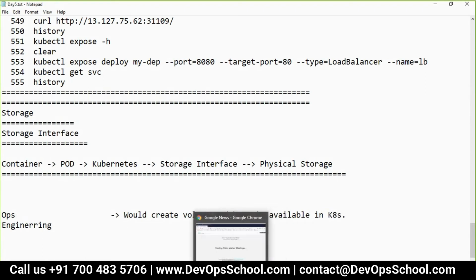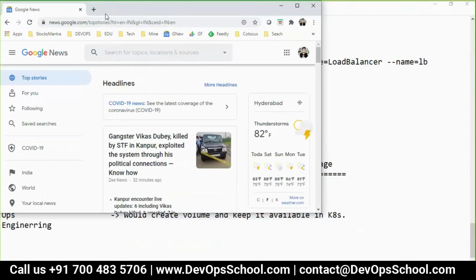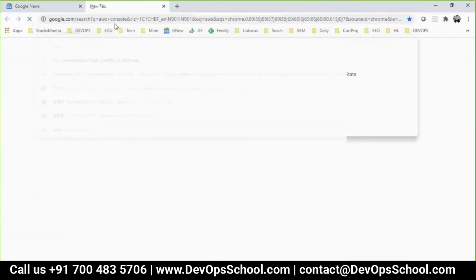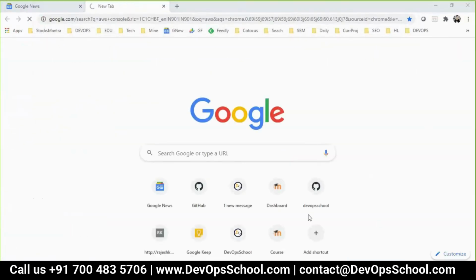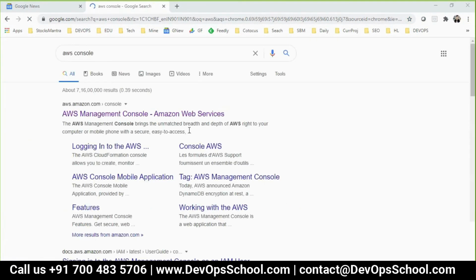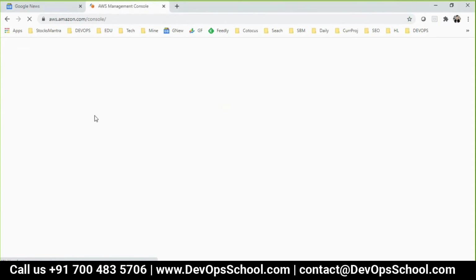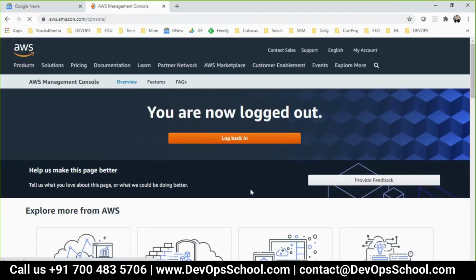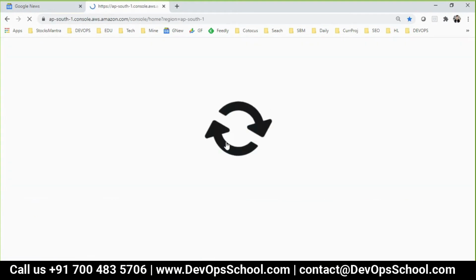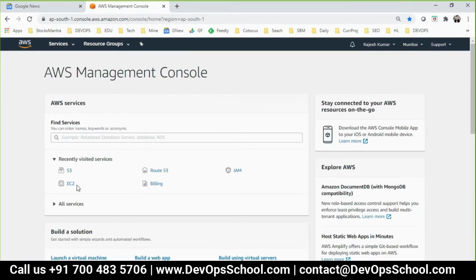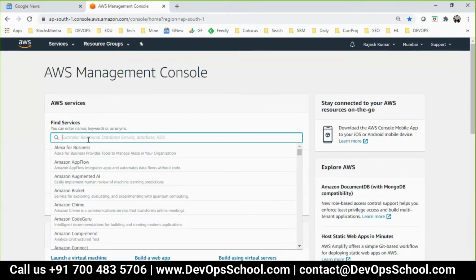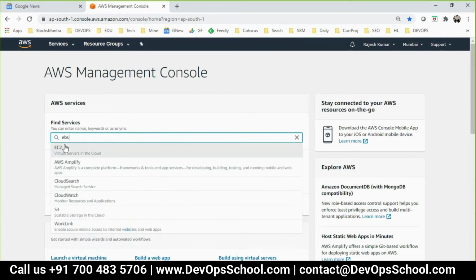For example, this is the AWS platform, and here you have so many storage options. If I log into the AWS console, assume you are logging into the cluster. I am an end user, but there is an admin. Here you have EBS.